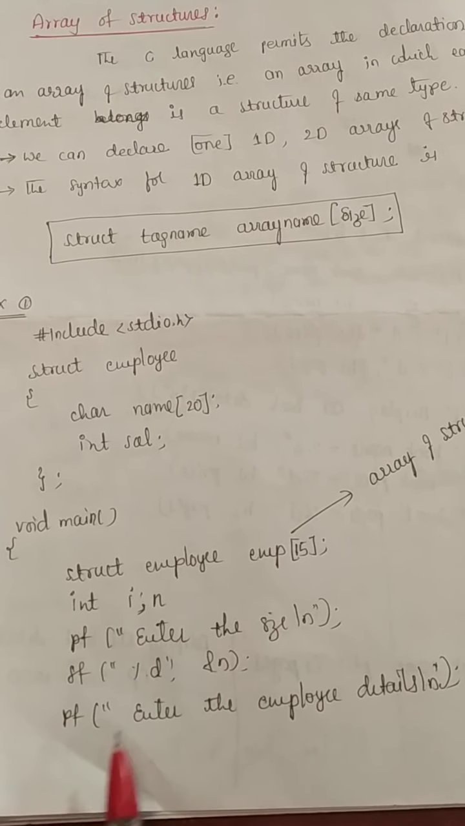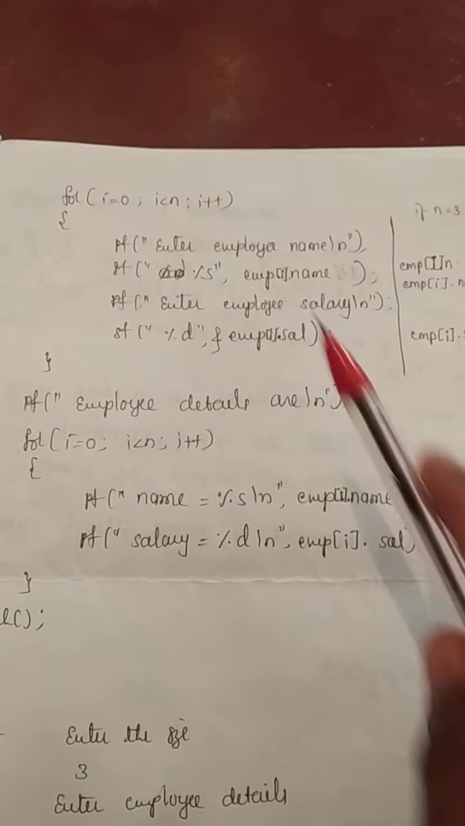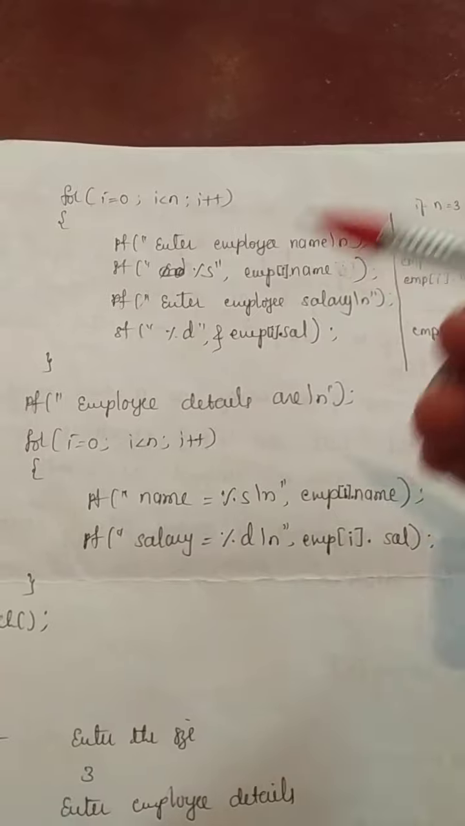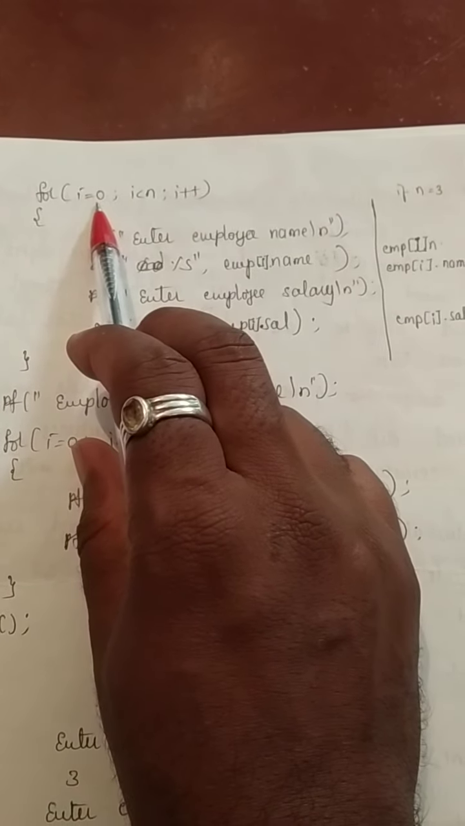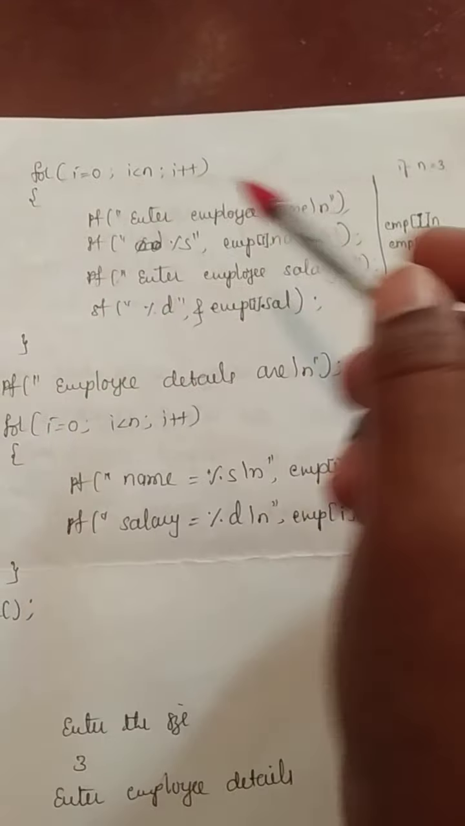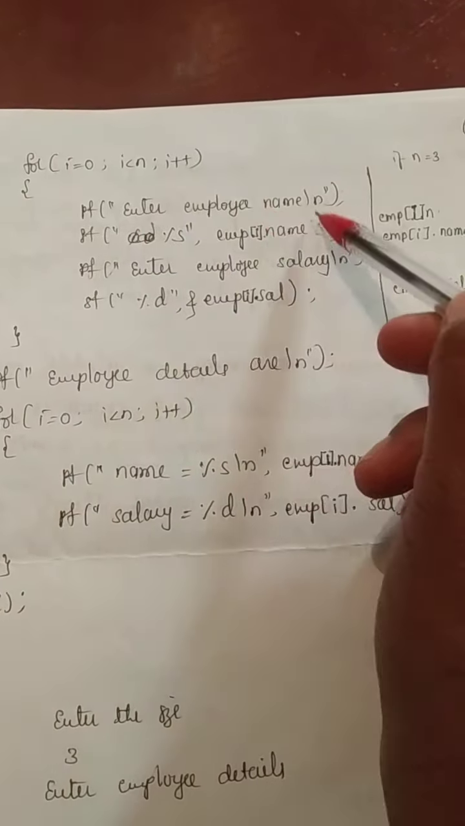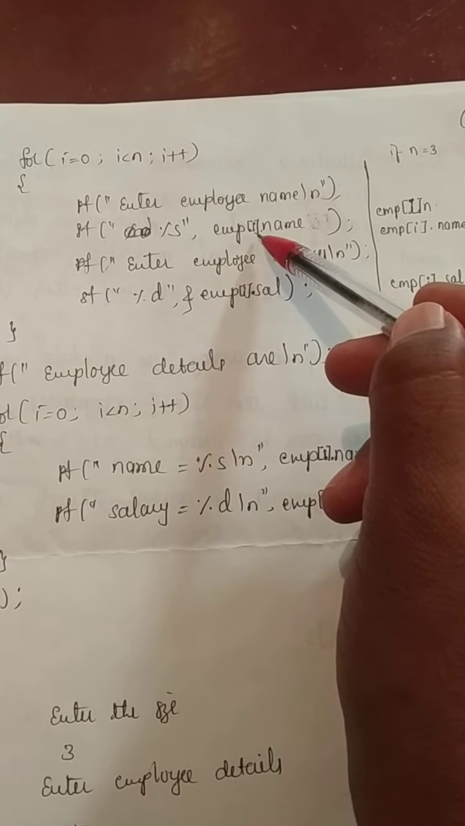Once you read the n value, then enter the employee details. How are we going to enter the employee details? You are familiar with the for loop. Using a for loop, you can enter 3 employee details in an iteration process. First, i equal to 0 means the 0th or first employee's details you are going to enter. Whether 0 less than n value 3, yes, condition true. Once the condition is true, you printf enter the name, scanf %s emp[i].name.